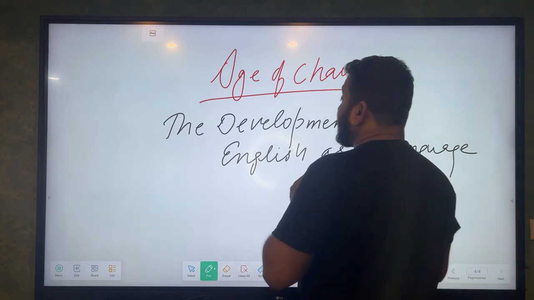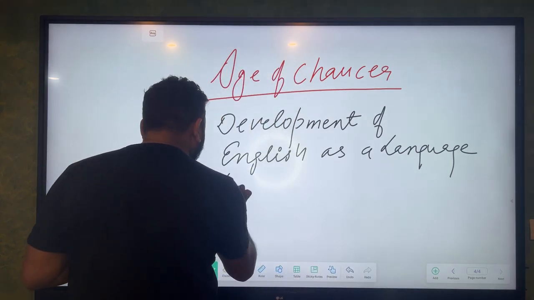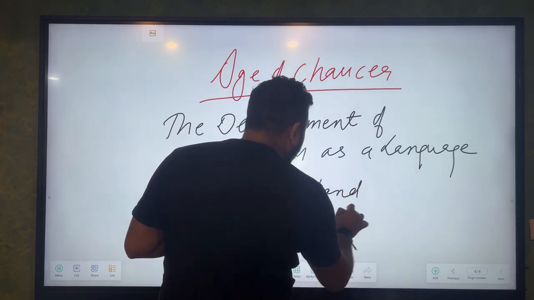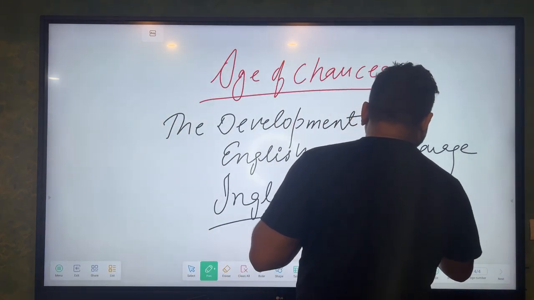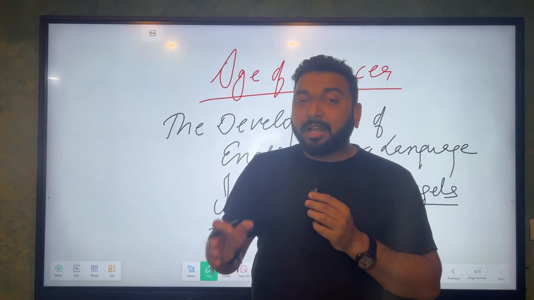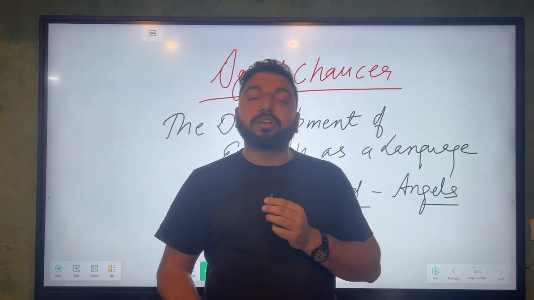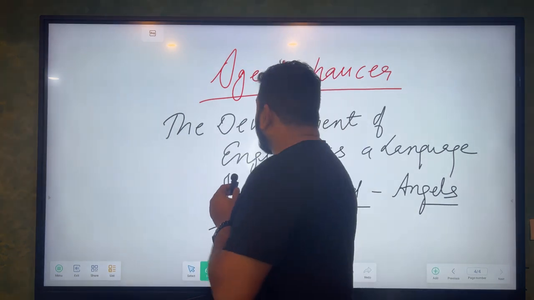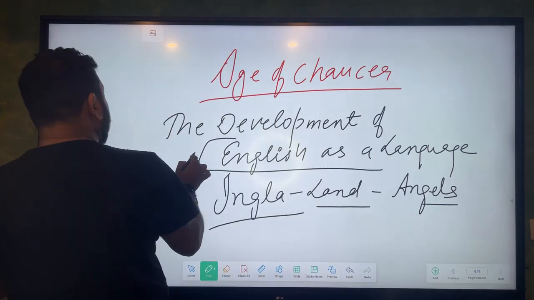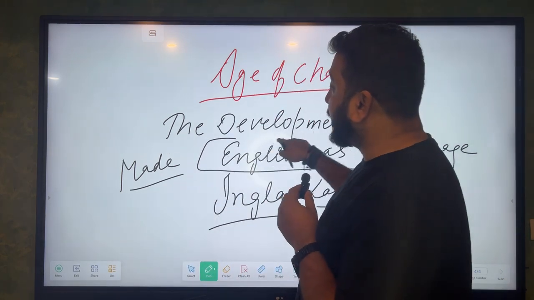As you have attended my previous classes in private mode, in the Anglo-Saxon age, I taught you that this was called Ingla land, Ingla land dominated by angels. So the language of angels was Ingla. How did the Ingla language, which later becomes East Midland, get converted into the language English? So the point is that even the English language was not there. English language has been made, formed in this age. यहाँ पे English language बनाई जाएगी.